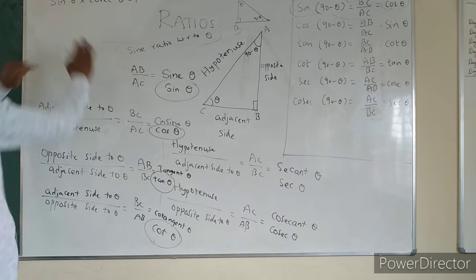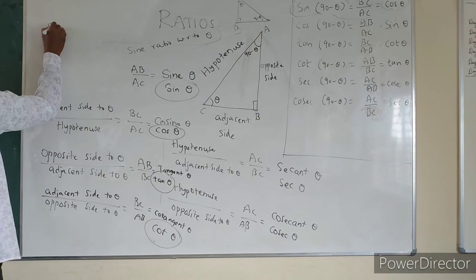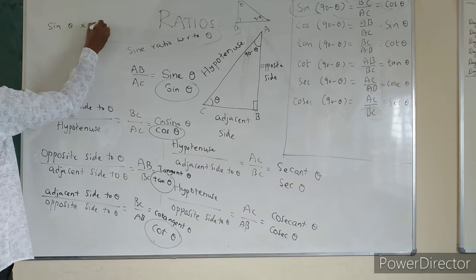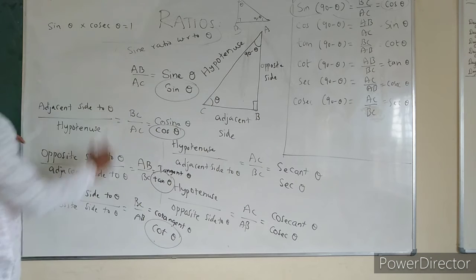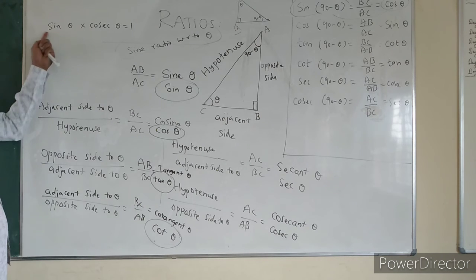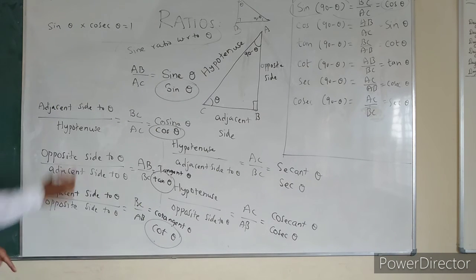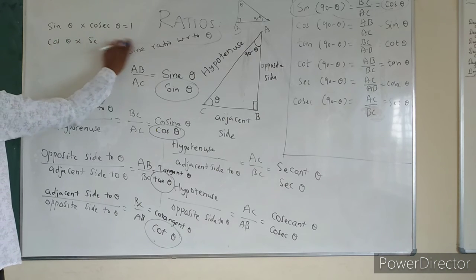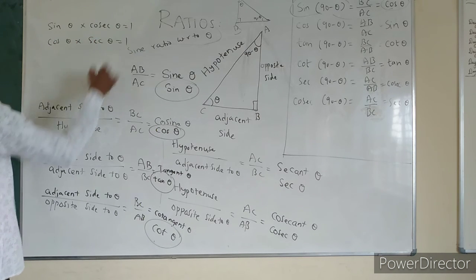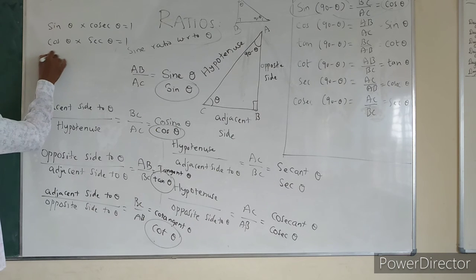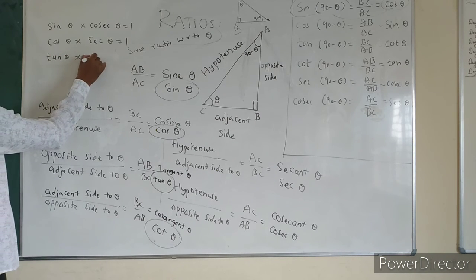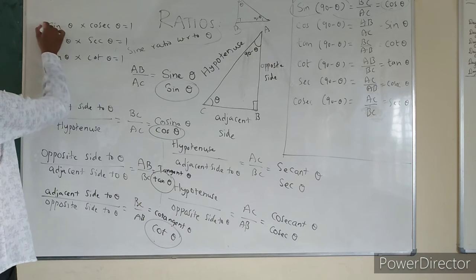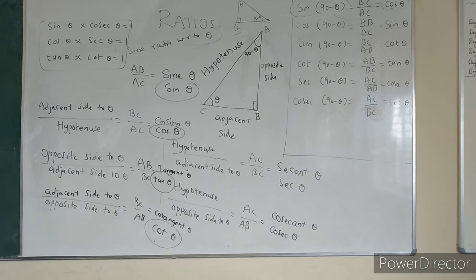Identity property. So sin theta into cosec theta is equal to 1. These two are multiplicative inverses of each other. Cos theta into secant theta is equal to 1. Tan theta into cot theta is equal to 1. So by using these relations, we can interchange the values.